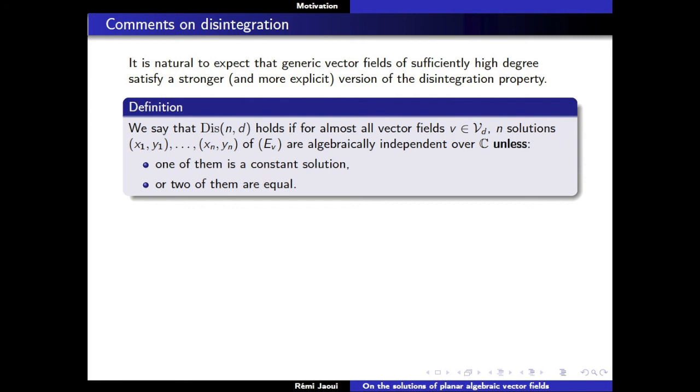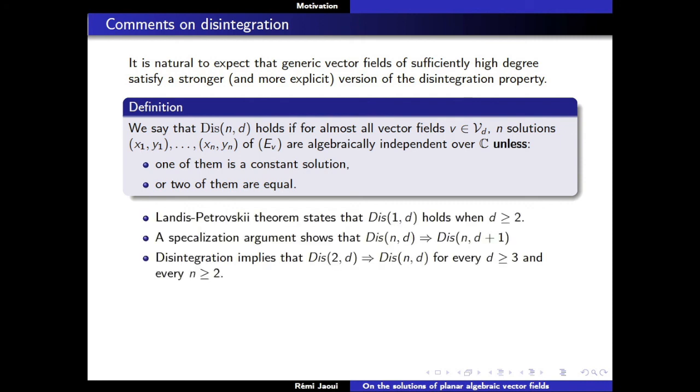So let me summarize what we know. The Landis-Petrovsky theorem that I stated above gives you the case n equal to 1. Okay, if you have one solution, it cannot be equal to another solution because you have only one. So it's Zariski dense in X if and only if it's a non-constant solution.